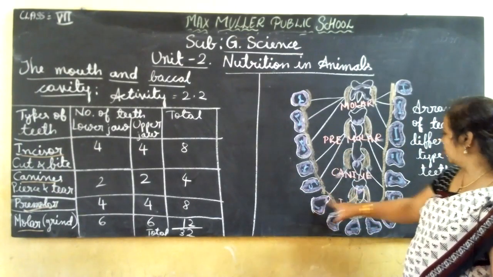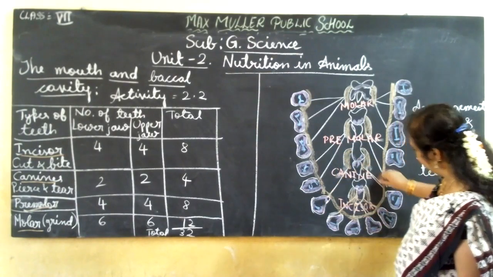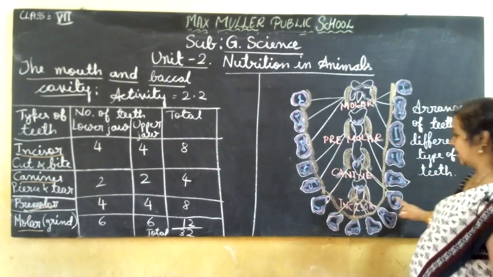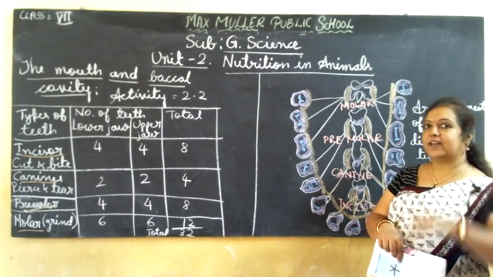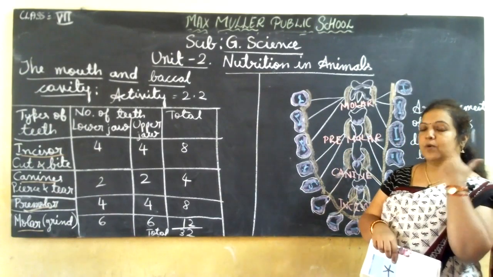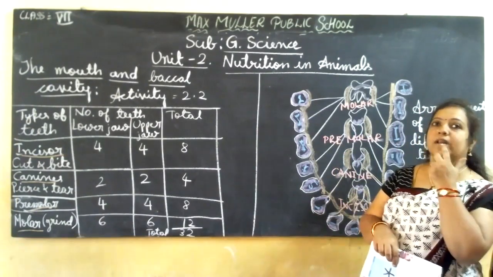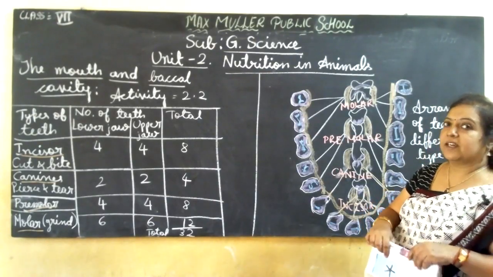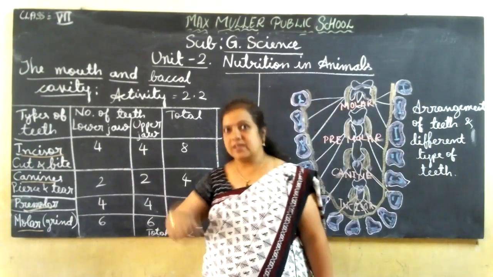Next, after that, at both corners, see here, this is a type called canine. The second type of teeth we have is the canine. They also have very sharp, pointed edges. If you open your mouth and touch and see, they are a little bit sharp. They are not broad. They are sharp, so they are meant for tearing the flesh or piercing anything.